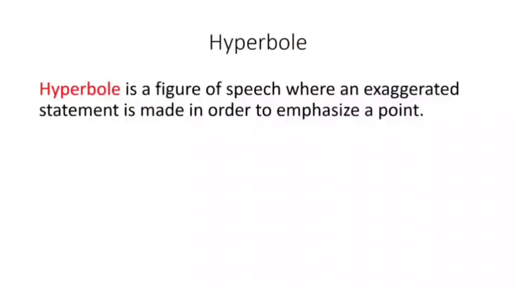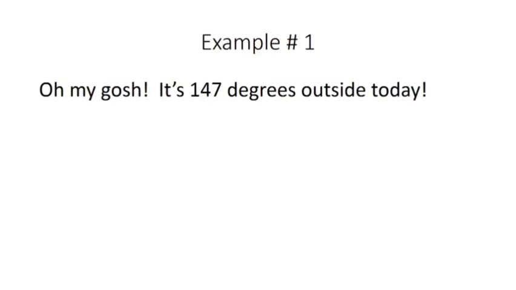Hyperbole, very very important, is a figure of speech where an exaggerated statement is made in order to emphasize a point. Exaggerated statement means we speak something that is not in reality. Oh my gosh, it's 147 degrees outside today. It should be mentioned Fahrenheit or centigrade. 147 degrees centigrade means it is boiling hot.